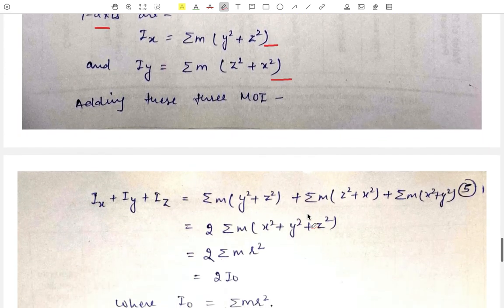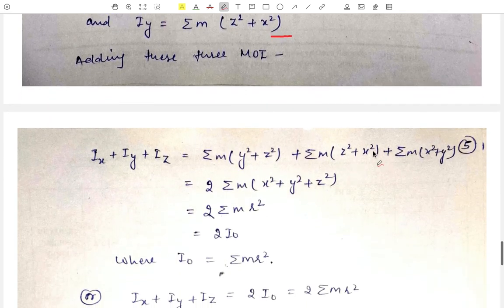Here we see x square plus x square, that is 2x square. Similarly, y square plus y square, that is 2y square. z square plus z square, that is 2z square. That is, we have twice of x square plus y square plus z square.